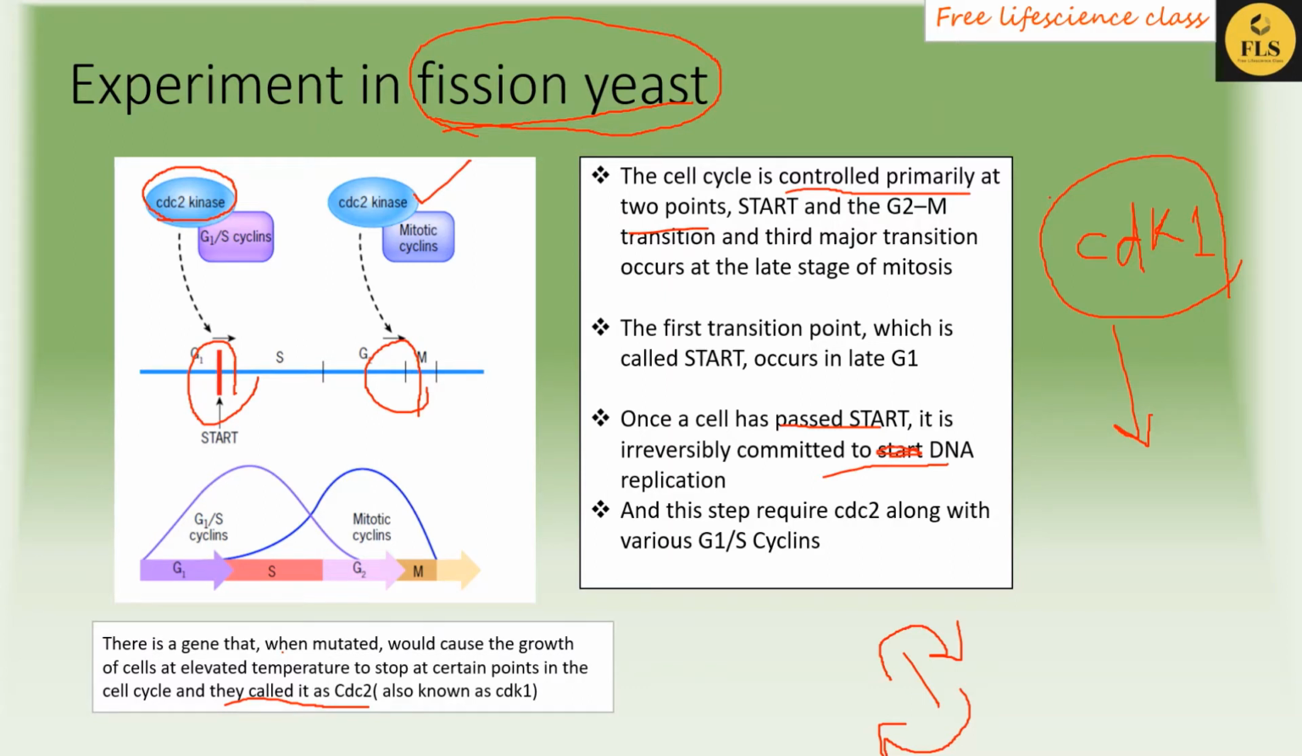So this is about the experiment which was done in fission yeast. Please keep in mind these points: there is only one CDK in fission yeast and it is named CDC2. In general, it is called CDK1. Okay, let's move to the next slide.